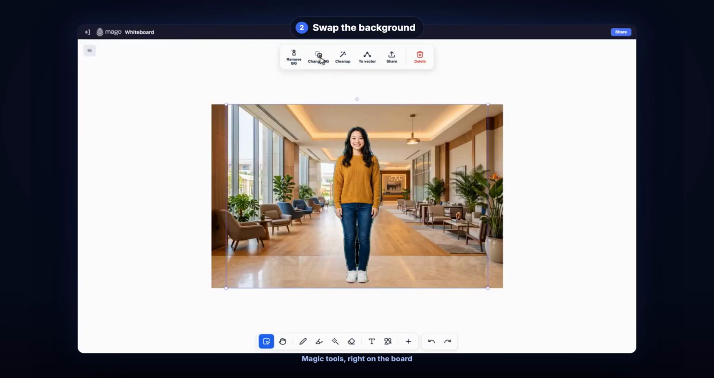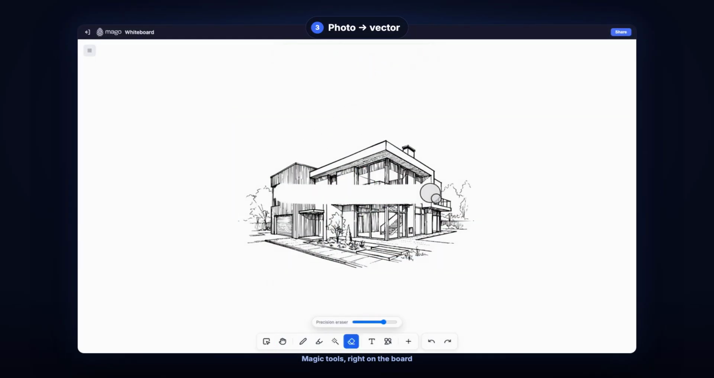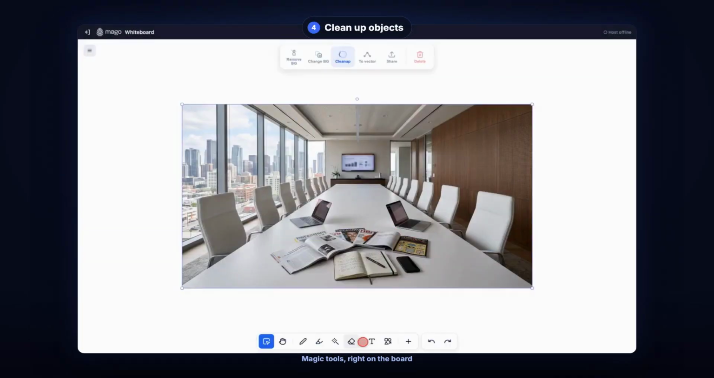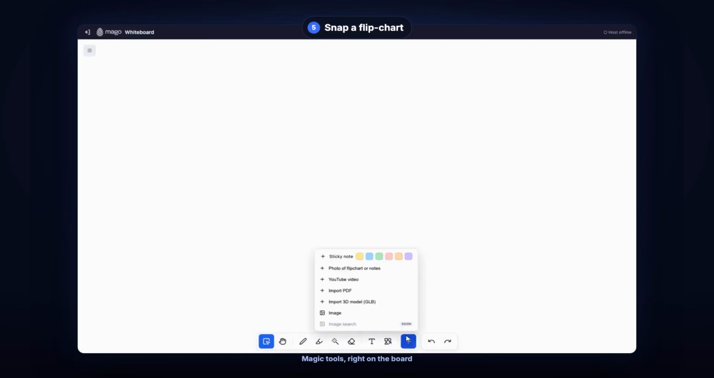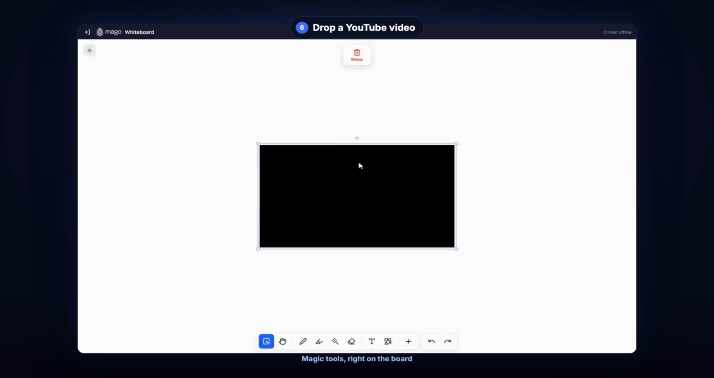Or swap in a whole new scene. Turn a photo into a clean vector. Wipe away clutter instantly. Snap a flip chart, and it's digitized. Drop in a YouTube video.